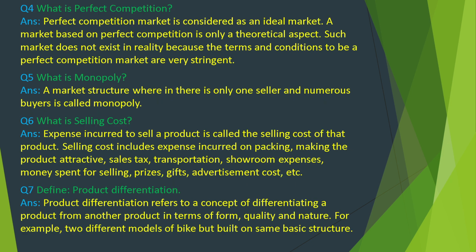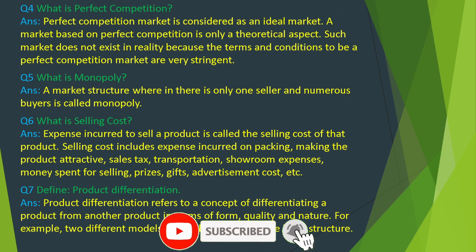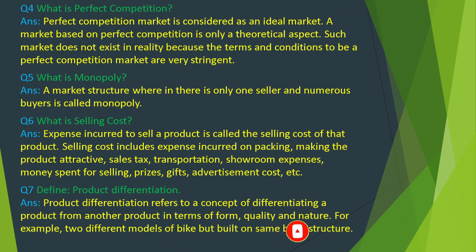Question number 4. What is perfect competition? Perfect competition market is considered as an ideal market. A market based on perfect competition is only a theoretical aspect. Such a market does not exist in reality because the terms and conditions to be a perfect competition market are very stringent. What is monopoly? A market structure wherein there is only one seller and numerous buyers is called monopoly.